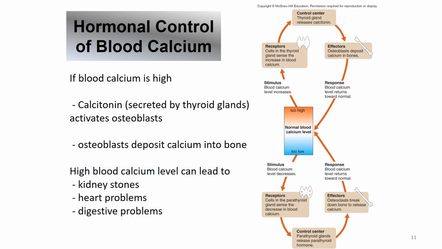Now, what if the opposite is happening? What if the blood calcium is high? Well, if you have enough, and if enough is going to those organs that need it, well, then you just store it in your bones. So another hormone called calcitonin that is released by your thyroid glands is used instead. This hormone activates the osteoblasts. Remember, osteoblasts are the builders of bone. So when these are activated, osteoblasts put the calcium into the bone. So having very high levels of blood calcium is not good. So you need to store it in your bones because high blood calcium can lead to kidney stones, heart problems, digestive problems.